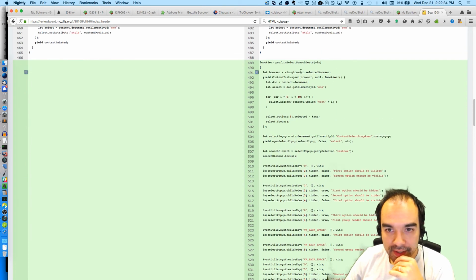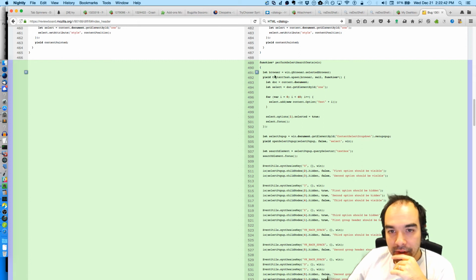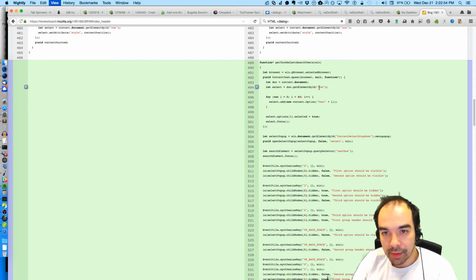So what he's doing is he's got a generator function called perform select search test that takes some window, I guess, takes the browser, loads up a content script. I think there's a preloaded select element with the ID of 1. Here, let me zoom in here.